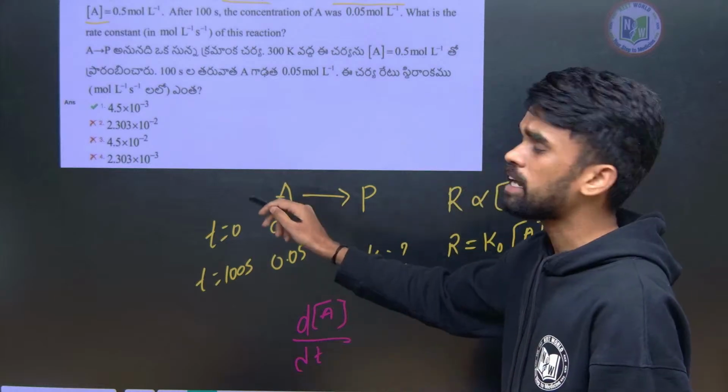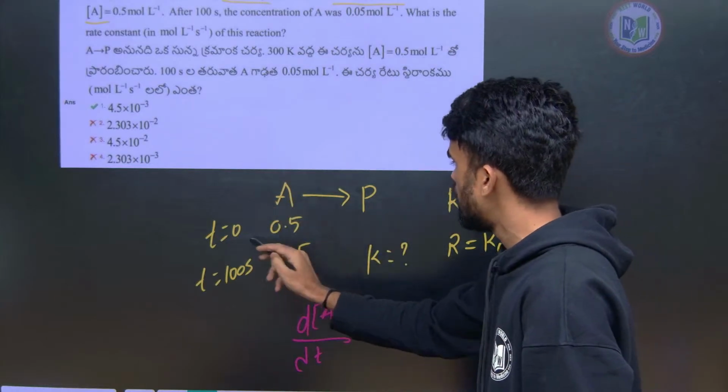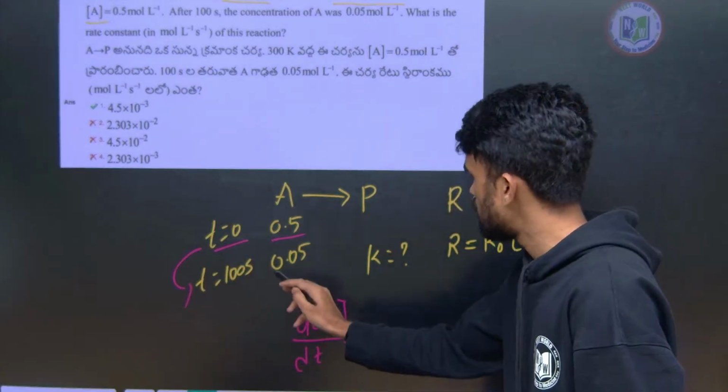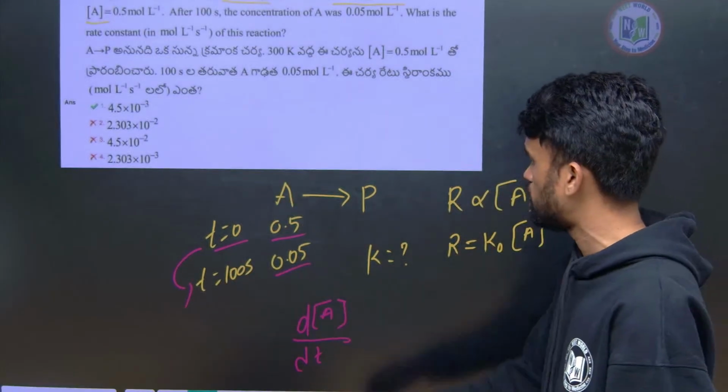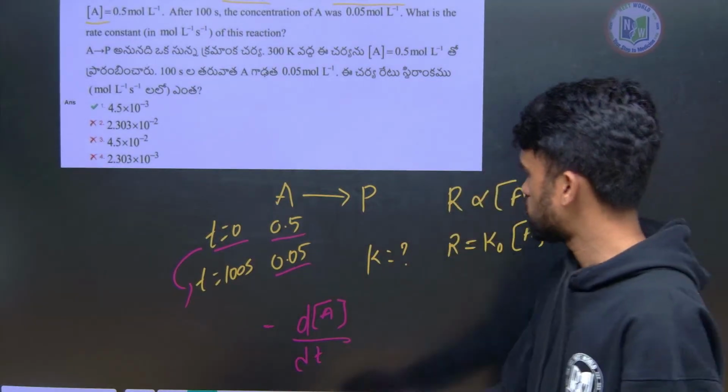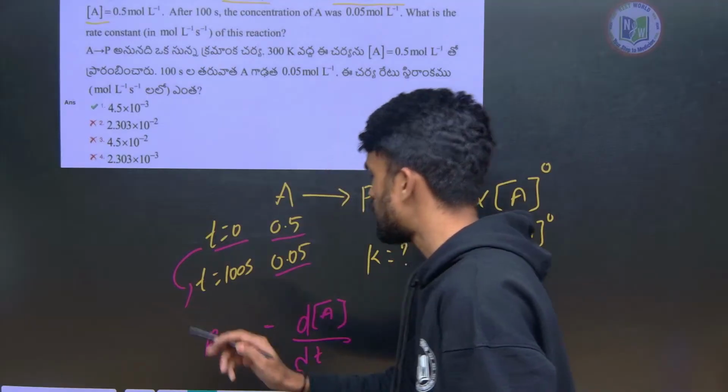Since it is a reactant, the reactant concentration is decreasing. See, initially we have 0.5, and after some time, 100 seconds, it is reduced to 0.05. It means the concentration has decreased, so we need to use a negative symbol. So this is the equation for the rate of a reaction.